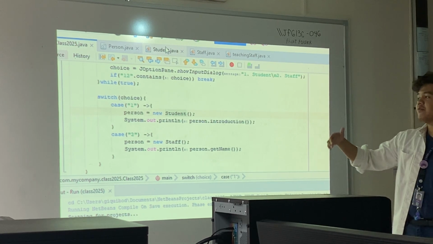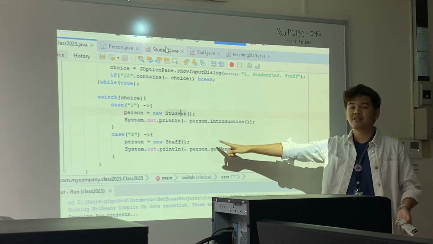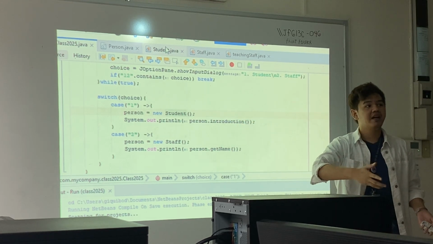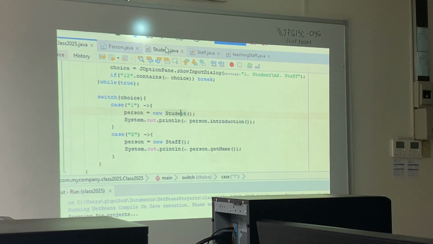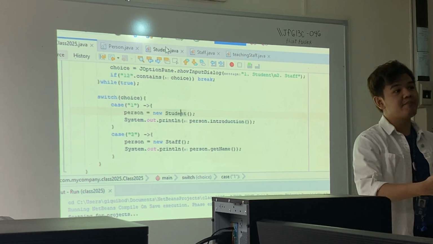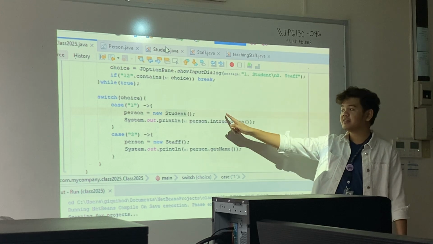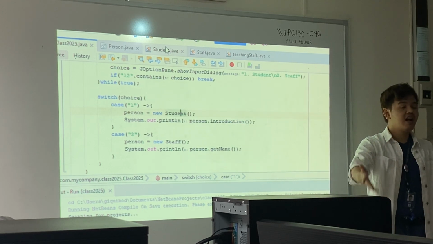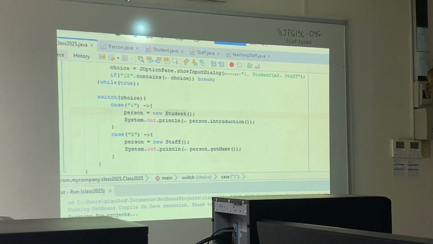If we declare this as a person and later instantiate it as a student or a staff, is there a guarantee that it has get student ID or get program? There is no guarantee, because it is determined by my user input during runtime. If I choose 1, it is a student. If 2, staff. So there is no guarantee that it is a student, and therefore no guarantee that we can access get student ID and get program.